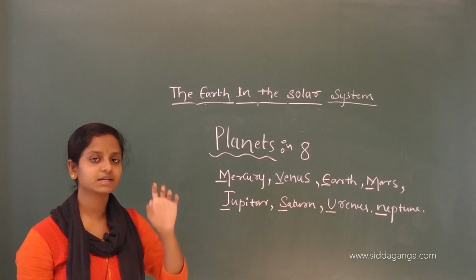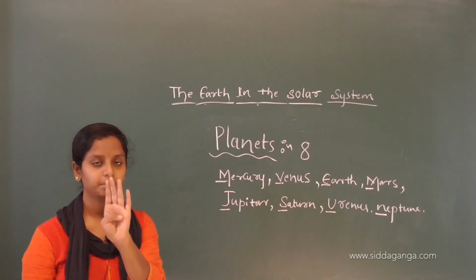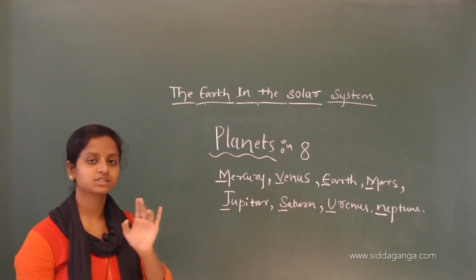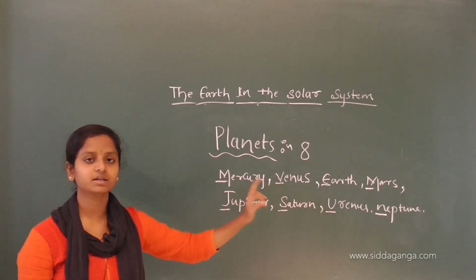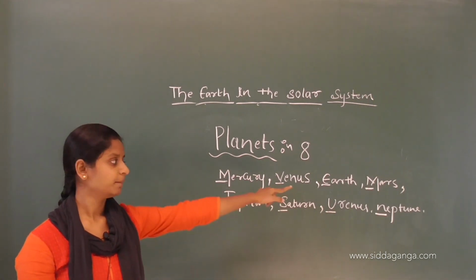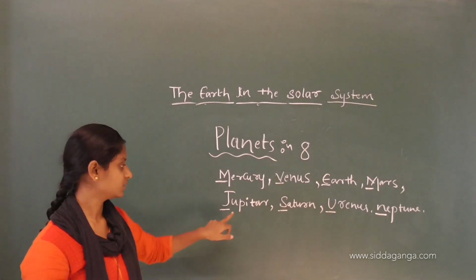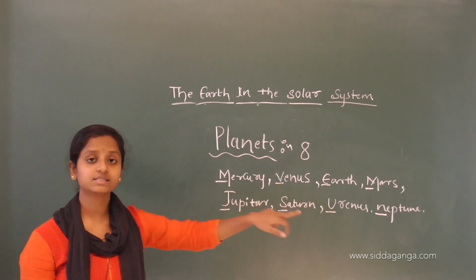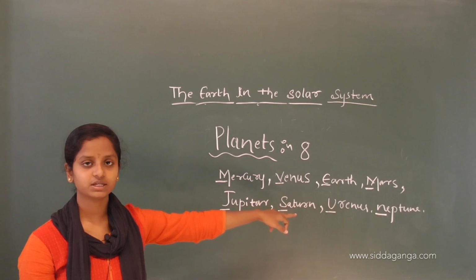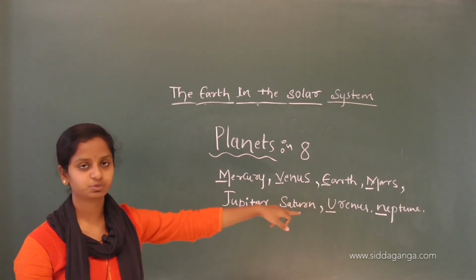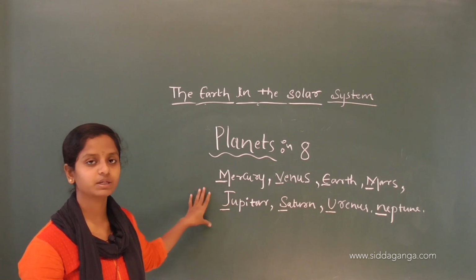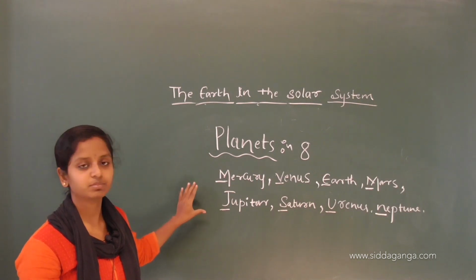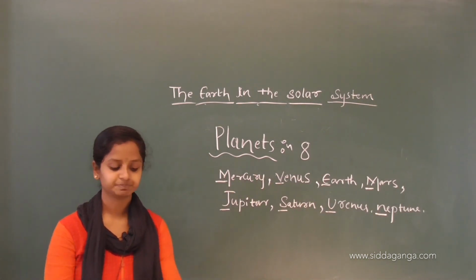My means Mercury and very means Venus. Efficient, E means Earth. Mother, M means Mars. Just means Jupiter. Served, S, Saturn. Us, that is Uranus, and nuts, that is Neptune. So, this is the easiest way to remember these planets. There are a total of 8 planets and you can remember them very easily with a trick.